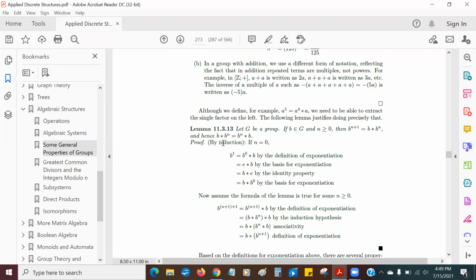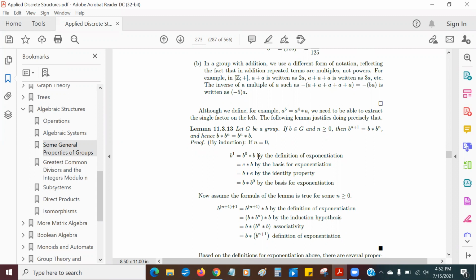Hence, B star B to the n is equal to B to the n star B. We're going to prove this by induction. Remember our old friend induction. The proof of this lemma, I think, is pretty slick. So B to the first is equal to B to the 0 star B. Sometimes I say times, but I mean star.